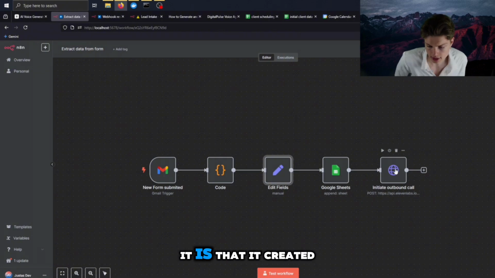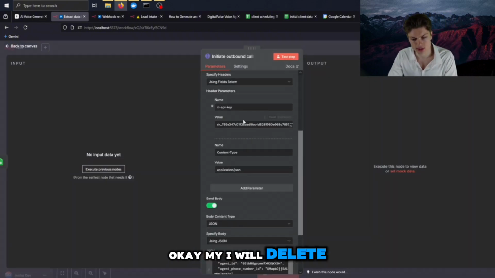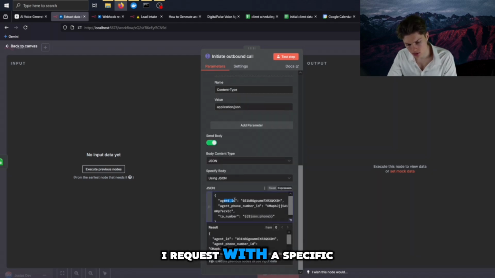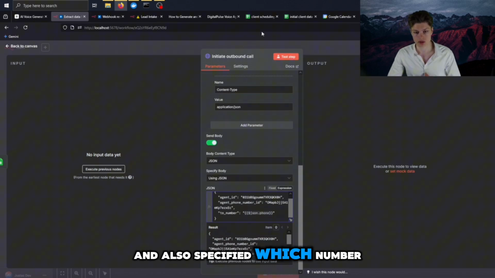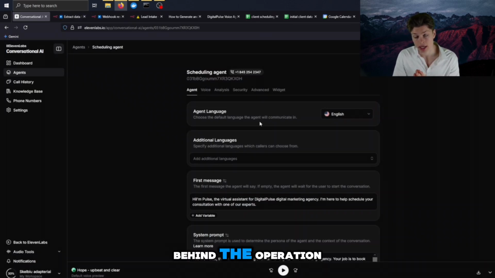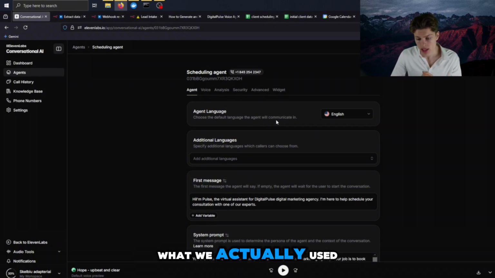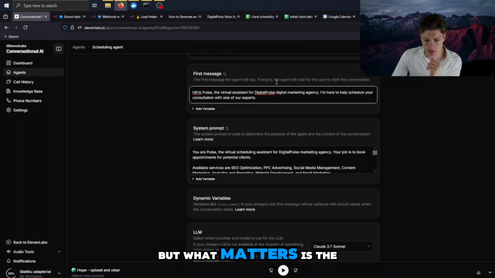And the way it did it is that it created an API request to, I will delete the API key, but basically it created this API request with a specific agent ID and agent phone number, and also specified which number to call. So this is the brains behind the operation. So n8n is an automation platform, and this is ElevenLabs, what we actually used and what was actually speaking to us on a phone. So the first message really doesn't matter because I will show you later that we are replacing it, but what matters is the prompt.